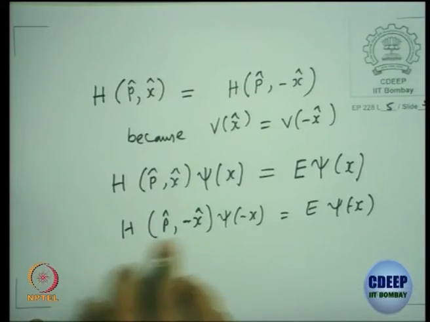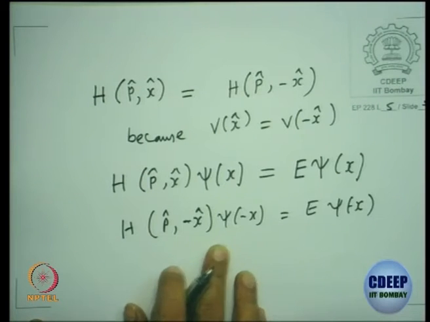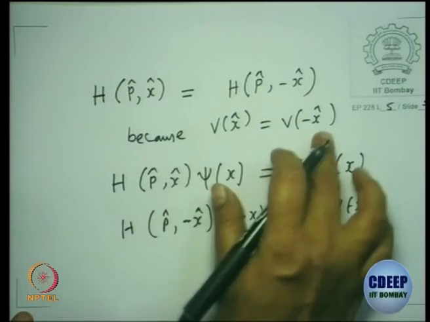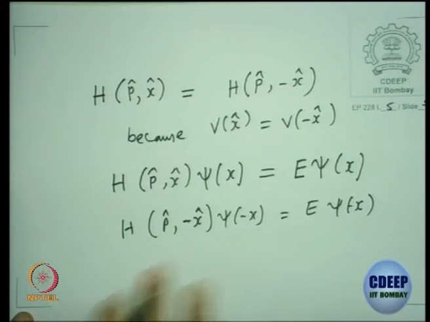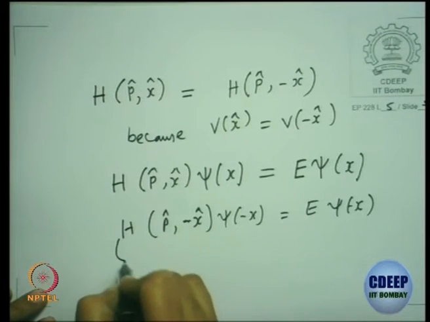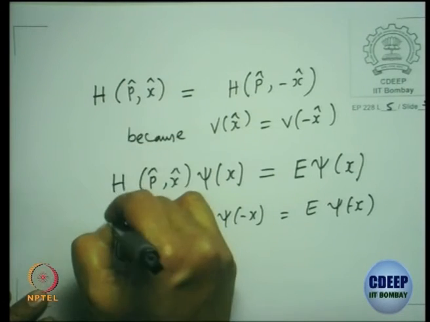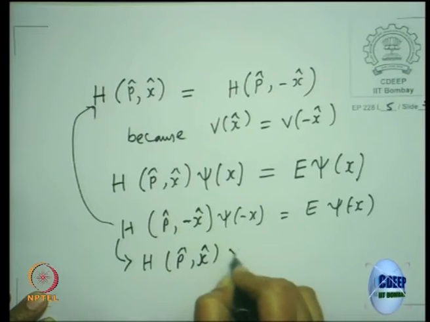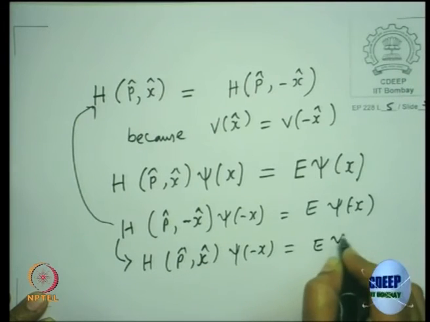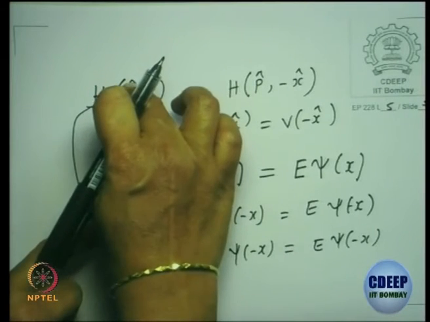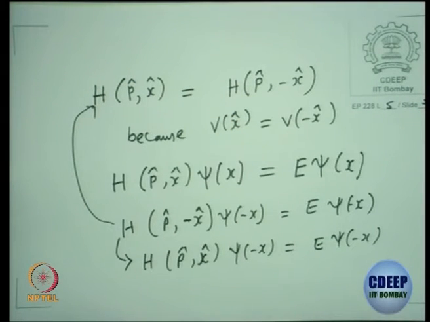It's allowed because the explicit operator is in the position representation. The potential has this property, and the energy eigenvalue is independent; it does not care which position you are looking at. So because of this property, this is nothing but the same Hamiltonian operator on psi of minus x equals E times psi of minus x. Okay, you all agree?